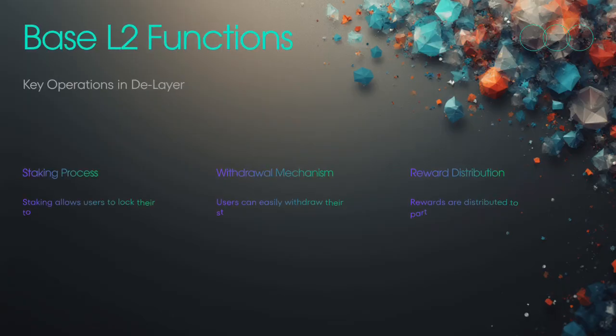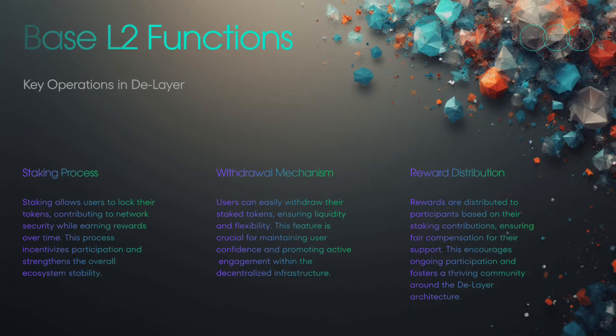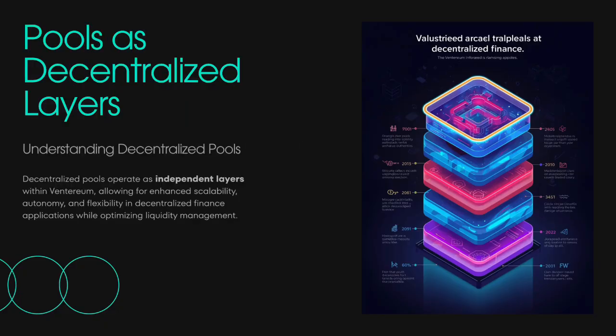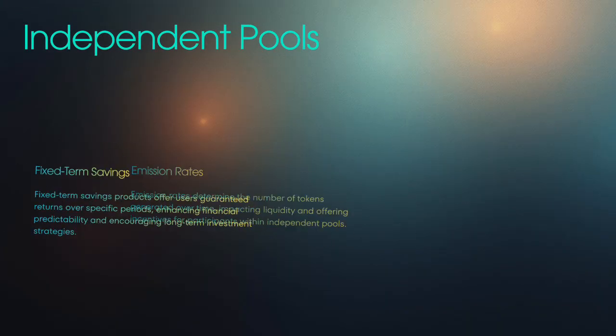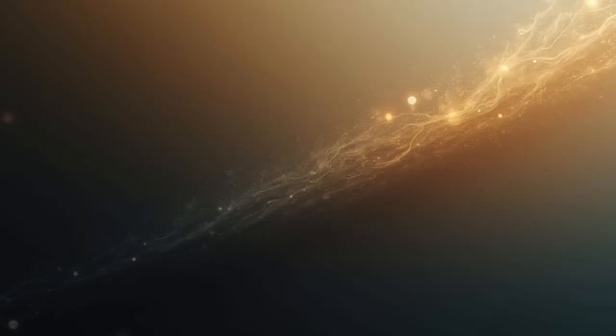This brings us to the architecture itself. Ventereum consists of two major components: Base L2, responsible for execution and settlement, and the layer, where each pool operates like an isolated economic unit. On Base L2, deposits, withdrawals, activations, and reward logic are processed with precision and uniformity. Meanwhile, each pool on the layer behaves like a decentralized savings vault, where staking and rewards use the same token. Crucially, rewards adjust dynamically based on the K ratio, a mechanism that reflects real-time economic conditions within the pool.